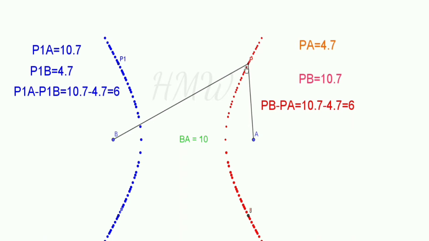So the main property of the hyperbola is this difference. Two fixed points A and B are given. A point P is moving in such a way that the difference PA minus PB is equal to a constant. These fixed points are called the foci, or focus, of the hyperbola. So A and B are called the foci.